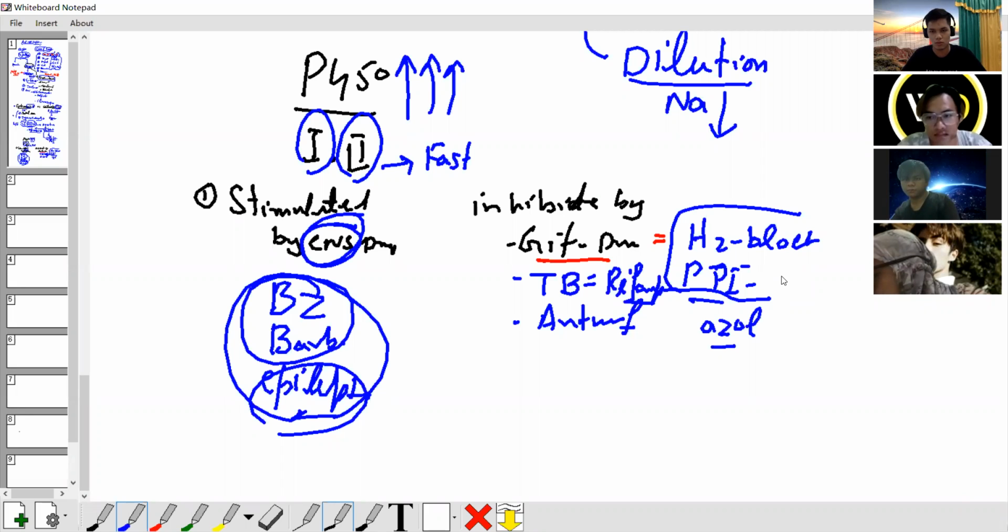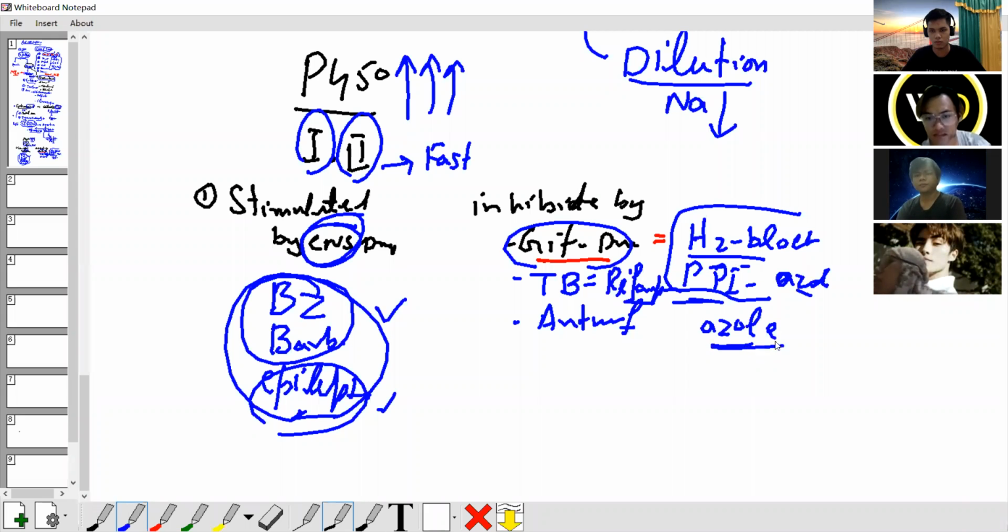The CNS drugs, they are stimulating. What type of CNS drug? Benzodiazepine, anxiolytic, and anticonvulsant. Understand? And the GIT drugs, especially H2 blocker and PPI. PPI, also the azole family. Okay, the azole family is very easy to keep in mind. Azole. Take the name and add the azole.